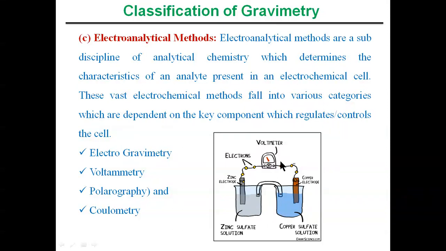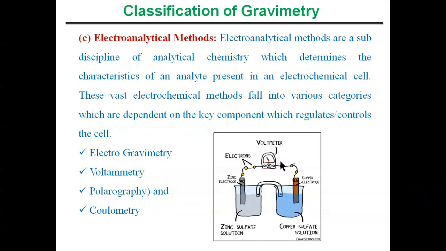The electrochemical methods are the sub-discipline or sub-classification of analytical chemistry which determines the characteristics of an analyte. Characteristics means the concentration of the analyte present in the electrochemical cell, or how much percentage, how much quantity of the analyte is present. In general, the qualitative and quantitative analysis of the analyte present in the electrochemical cell can be determined by the electroanalytical methods.